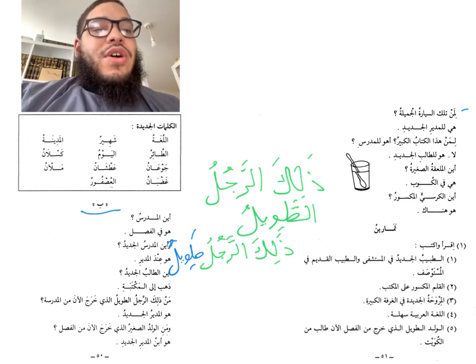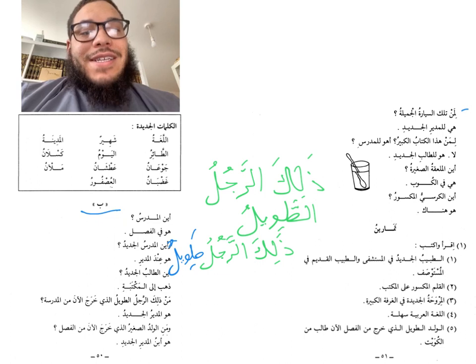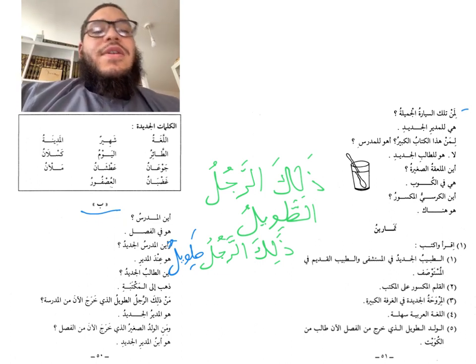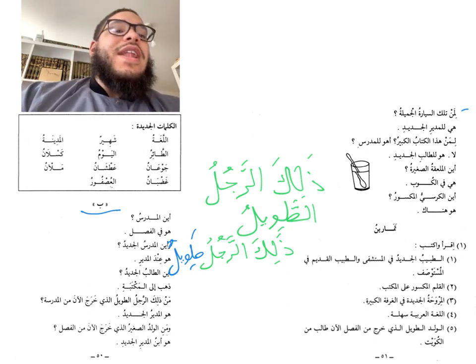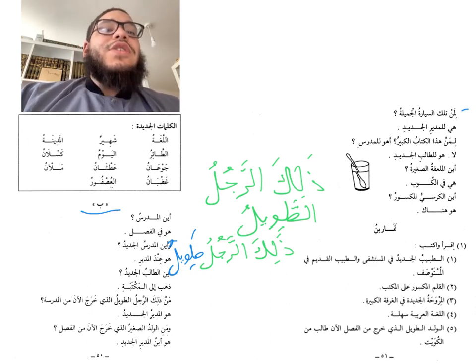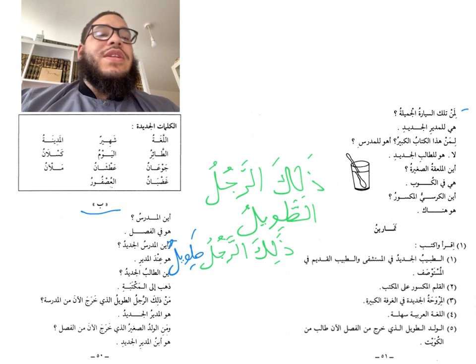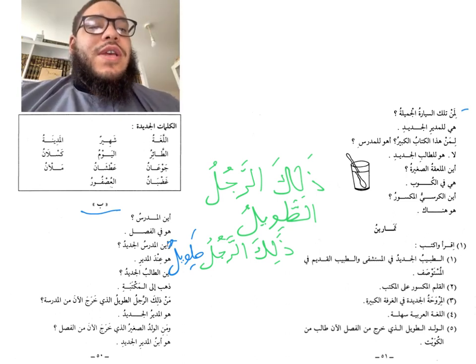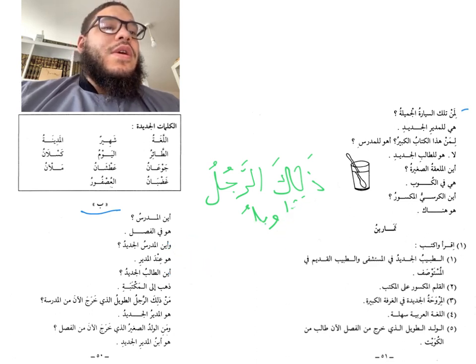So that's the usage of an indefinite adjective. It makes it a complete sentence. ذلك الرجل طويل. That man is tall. But as for the first one, ذلك الرجل الطويل, that tall man, that's not a complete sentence. We need something to complete the sentence for us. Okay, so that's not considered a complete sentence.